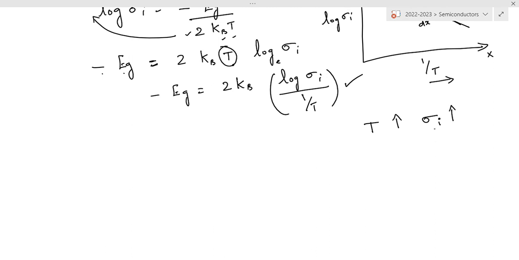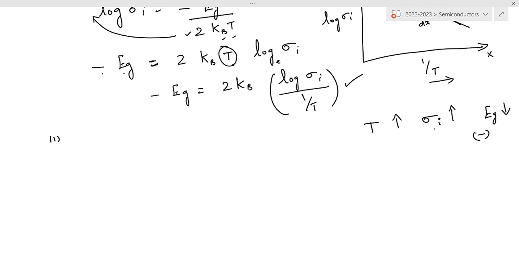There will be movement of electrons and holes. The charge carriers will be moving, thereby we call it electrical conductivity, and it will also be increased. This will lead to the decrease in the forbidden energy gap of the intrinsic semiconductor, that is given by the negative sign.